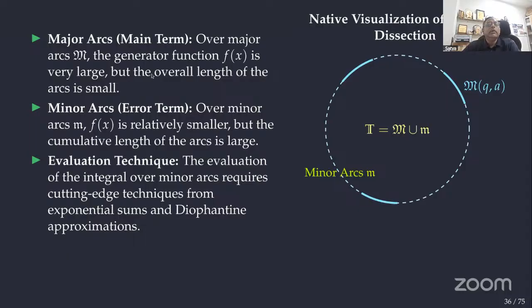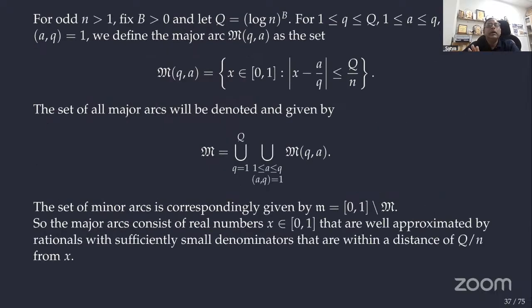Over major arcs, the generating function f of x is very large, but the overall length of the arcs is small. Over minor arcs, f of x is relatively smaller, but the cumulative length of the arcs is large. Evaluating the integral over minor arcs requires cutting-edge techniques from exponential sums as well as Diophantine approximations. I'm not going into details now. That's why I told you this is the gateway of the circle method.